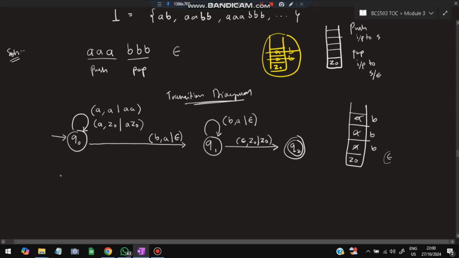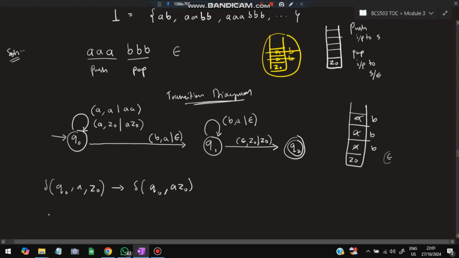So for the transition function, first is q naught here. So write the transition function symbol here. Q naught is present. You got an input A here, and the top of the stack was Z naught. So which state do you reach? You reach Q naught only again. And what are the top two elements? A Z naught. Okay, got my point. This is how you do it for it.